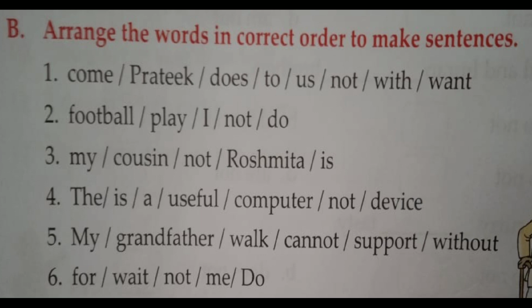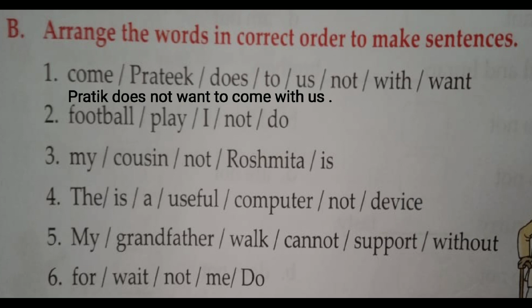So we get the first part of the sentence, Pratik does not. Now what is the action of the sentence? Come. Pratik does not come, then want or come? Want to come with us. What will be the answer? Pratik does not want to come with us. Understand?